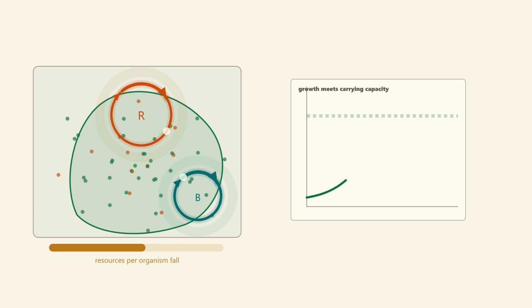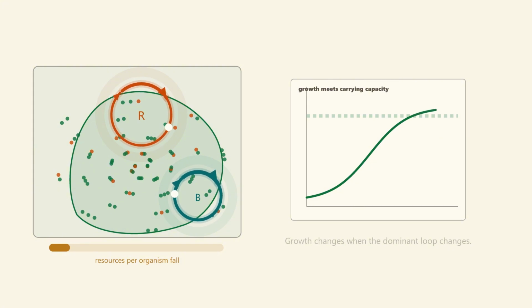The balancing loop may be invisible at first because resources are still abundant. As crowding increases, the balancing loop gets stronger. The shape of the curve is the history of which loop is dominant at each moment. The limit does not need to appear early. It matters when the growing loop makes it visible.